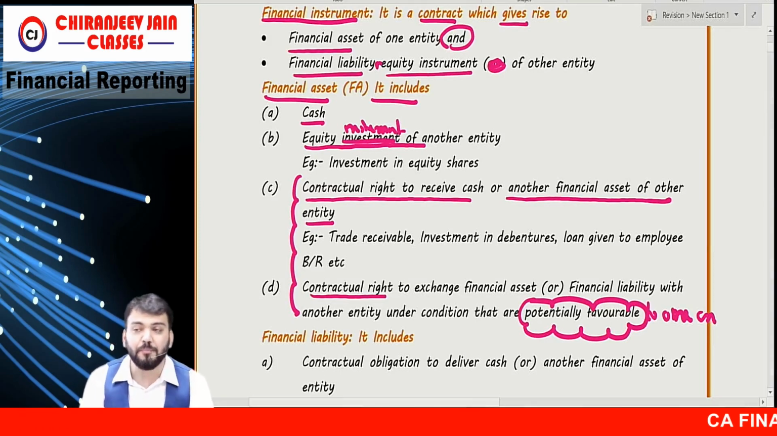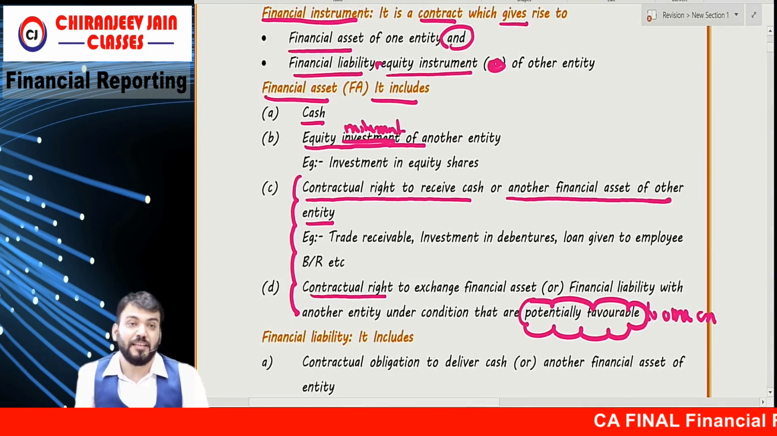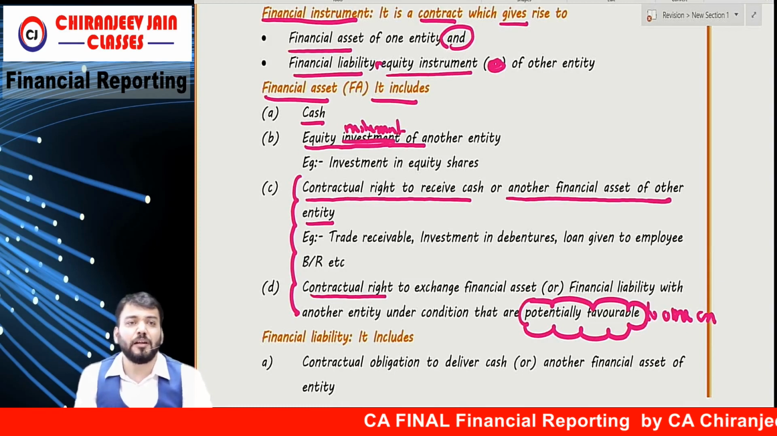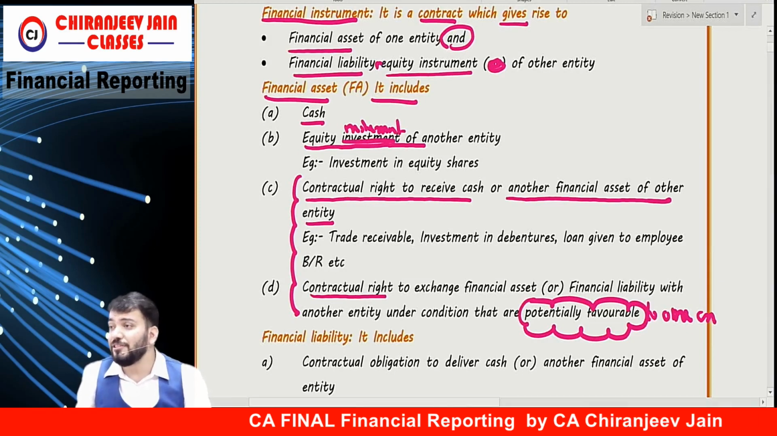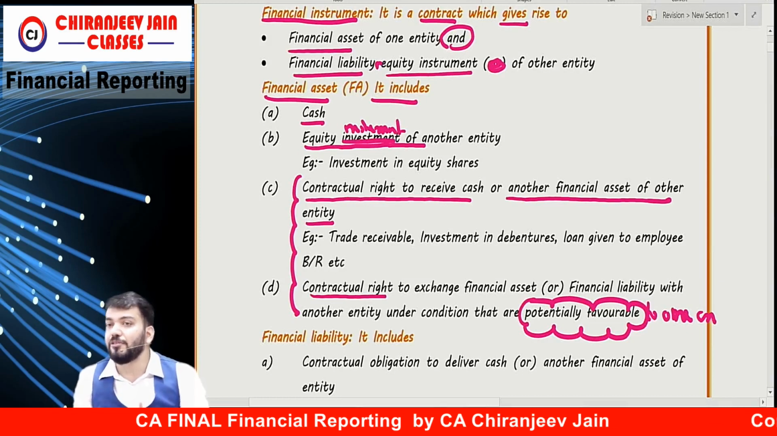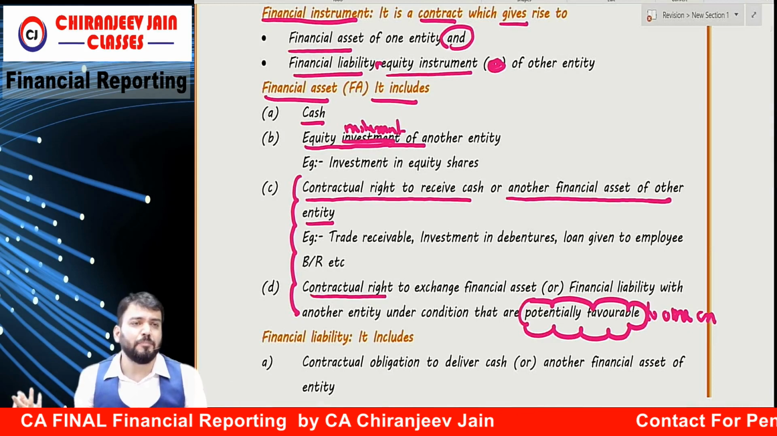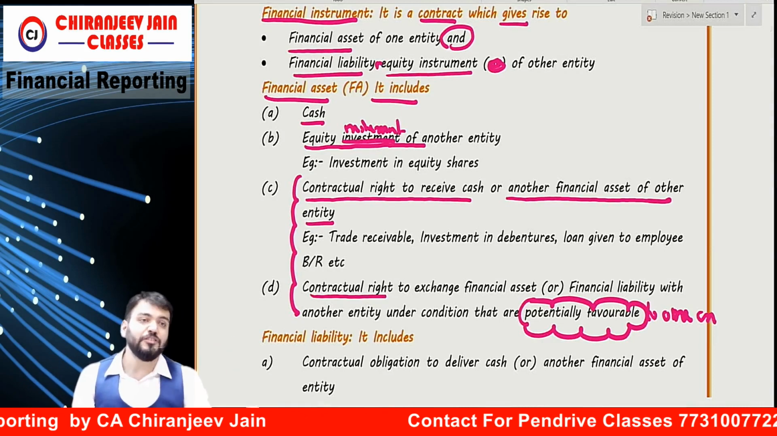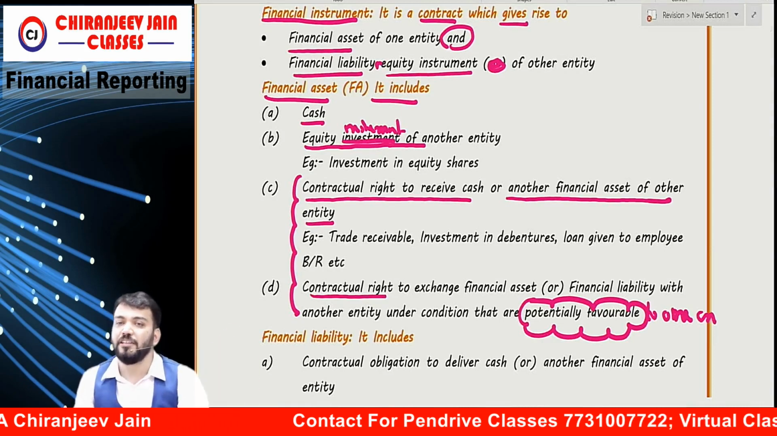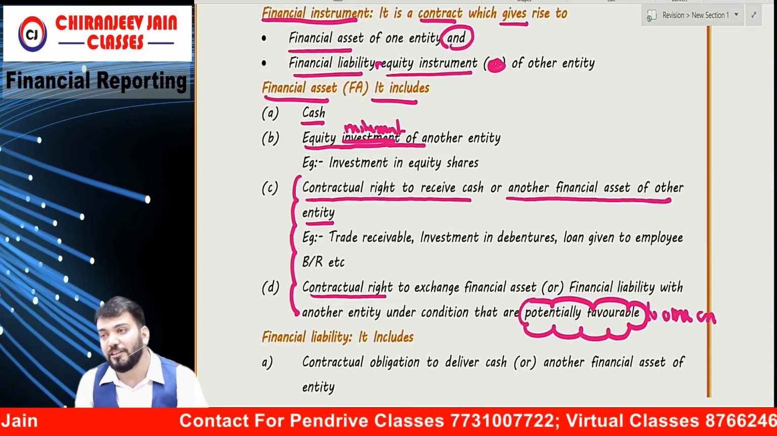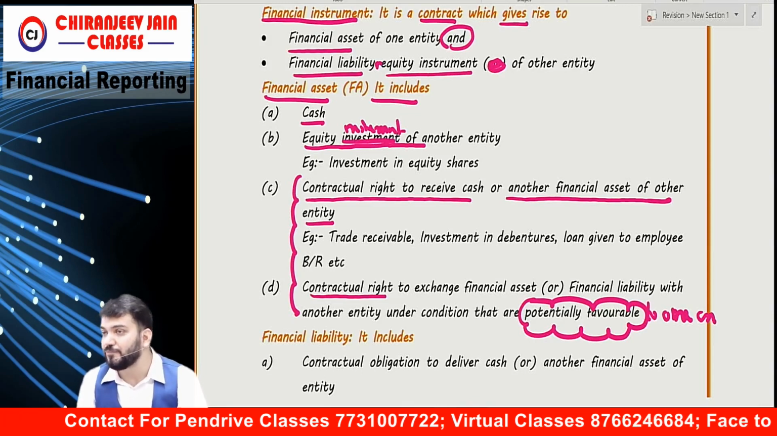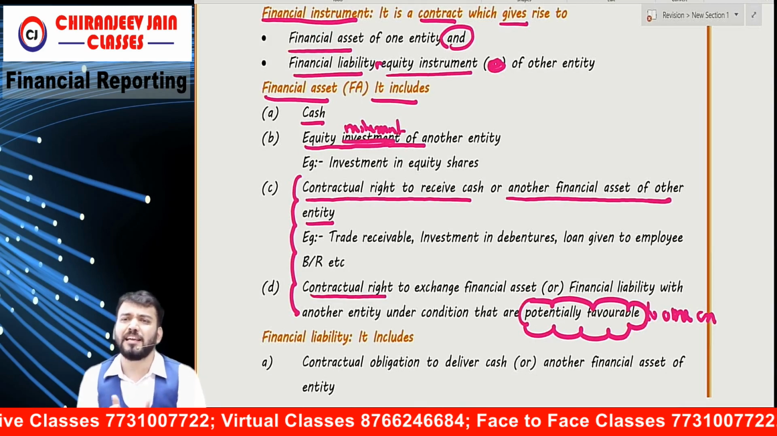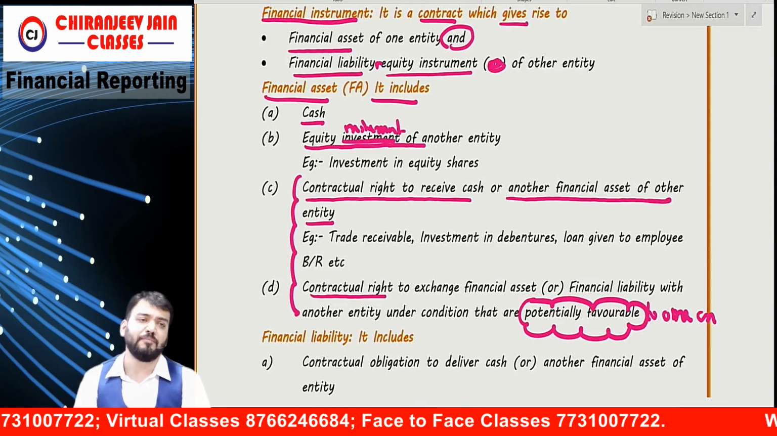But in point number B, there is nothing contractual, no contractual right to receive cash. If I have investment in equity shares, I do not have any contractual right to receive cash. In liquidation, if there is a surplus available, then I will get some amount. Then also it is a financial asset. Equity instrument of another entity will always be our financial asset even though there is no contractual right to receive cash. So I will say this is one exception to this rule. Correct? Understood? Cash is a medium of exchange, so it will always be a financial asset.